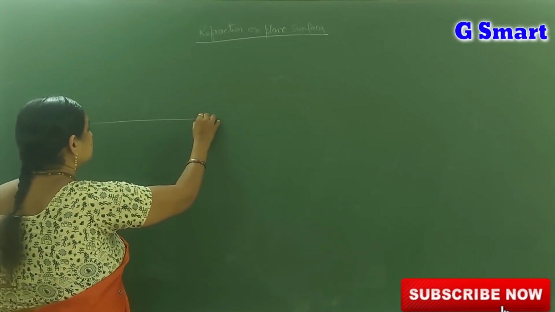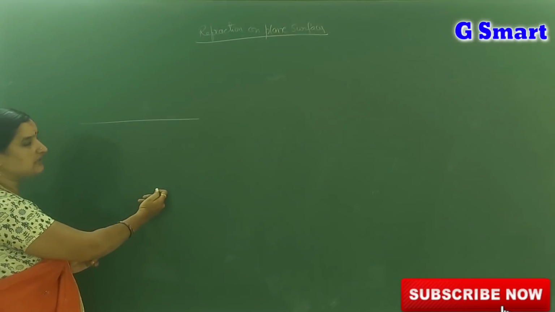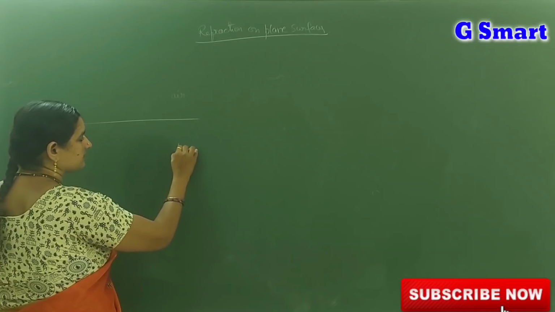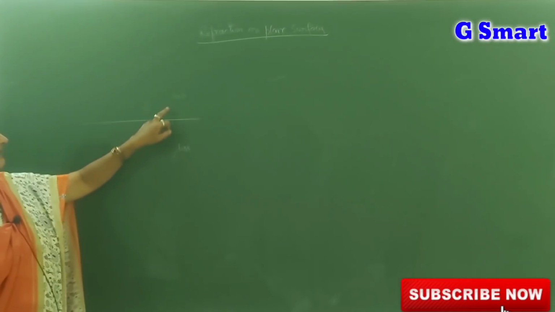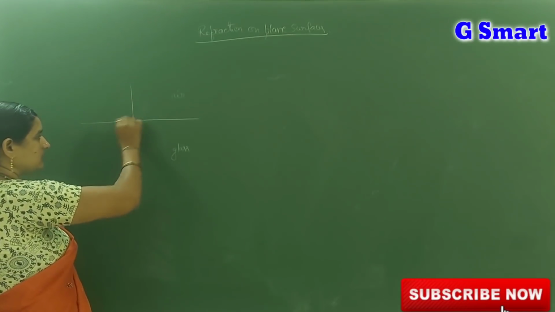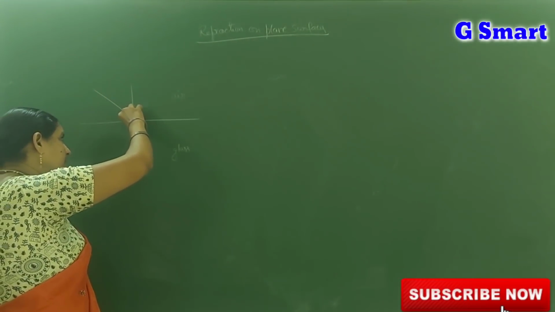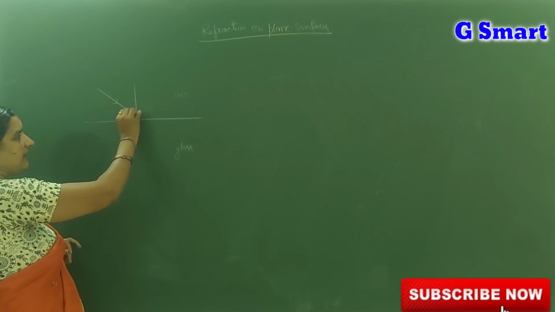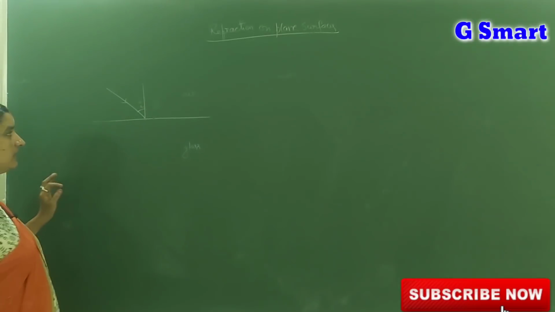Let us take an example. This is the interface. This is one medium and this is another medium. Consider that this is air and this is glass. Glass is a denser medium and air is a rarer medium. Take a normal to this surface and one light ray passes from these two mediums. This is the incident ray. The angle between the normal and the incident ray is called the angle of incidence.